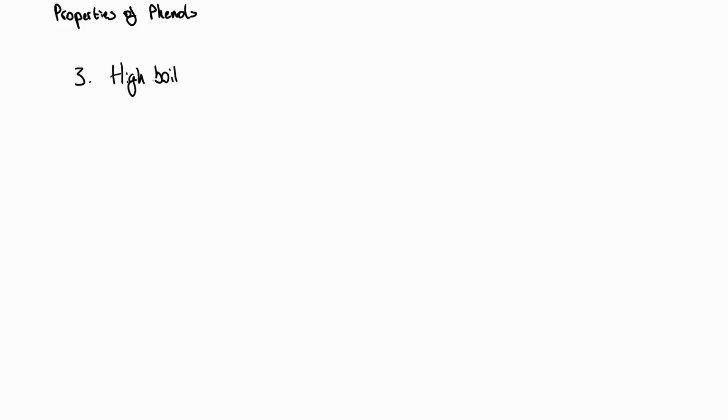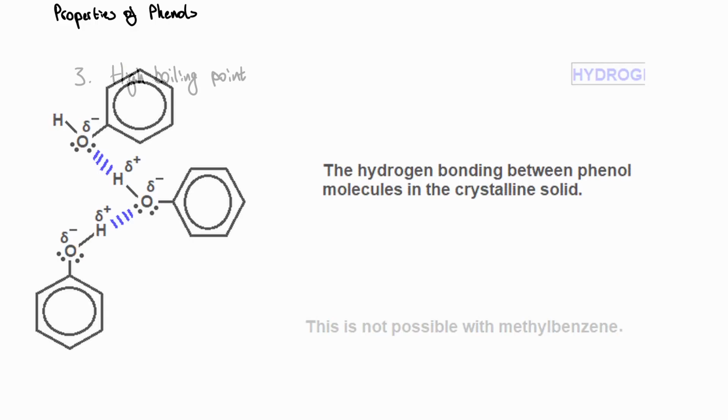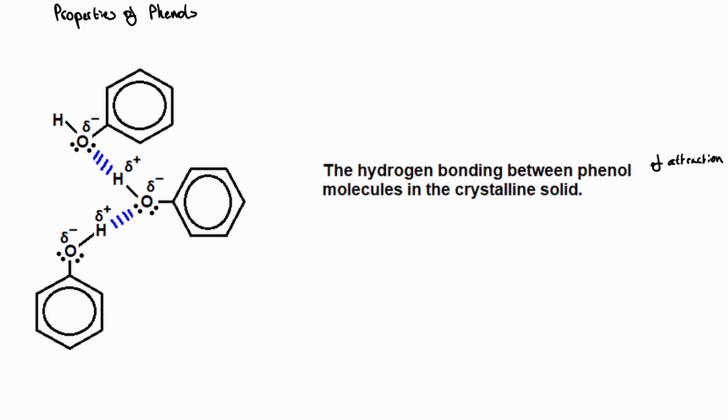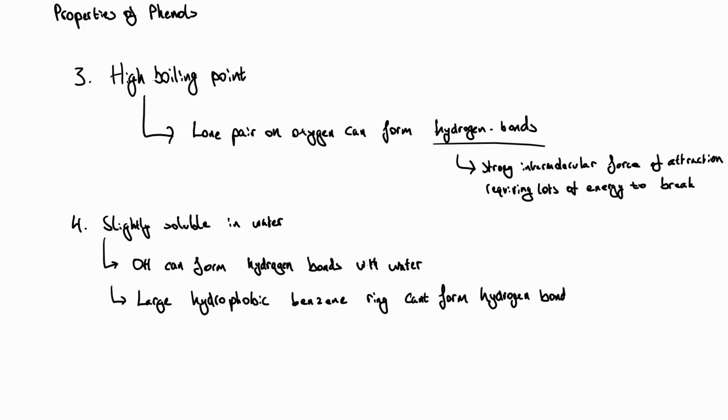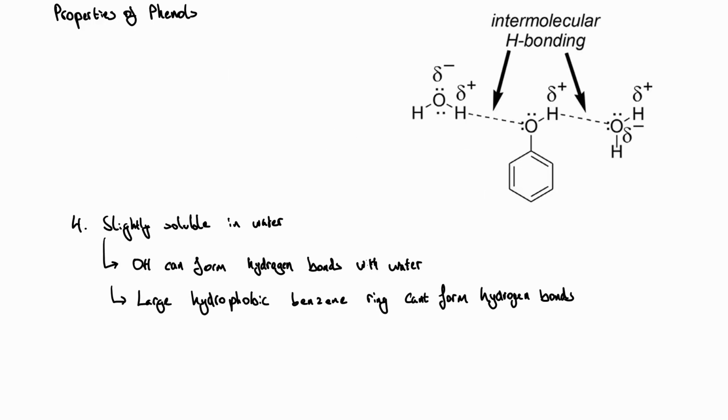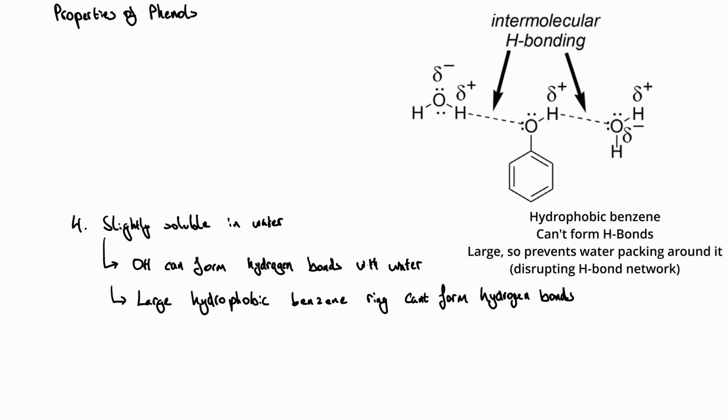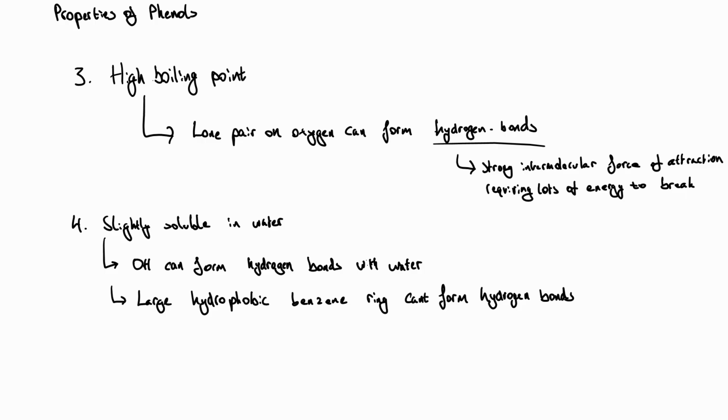Phenol has a high boiling point, and that's because obviously that lone pair on oxygen can form hydrogen bonds, and we know that hydrogen bonds are a very strong intermolecular force of attraction, which requires a lot of energy to break. Now, phenols are also slightly soluble in water, and that's because that OH group can form hydrogen bonds with water. Because like dissolves like, that hydrophobic benzene ring, which obviously can't form hydrogen bonds, can't have water molecules pack around. So that's why we say phenol is only slightly soluble.